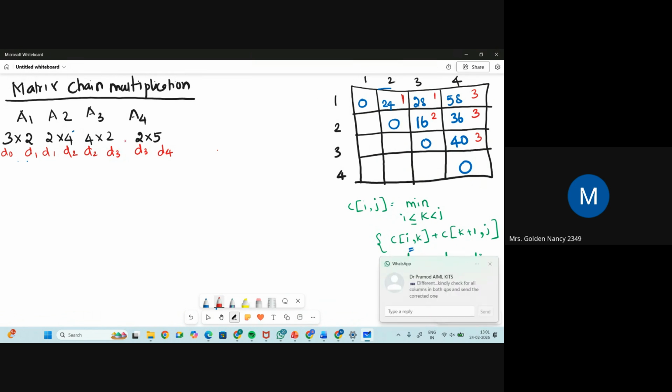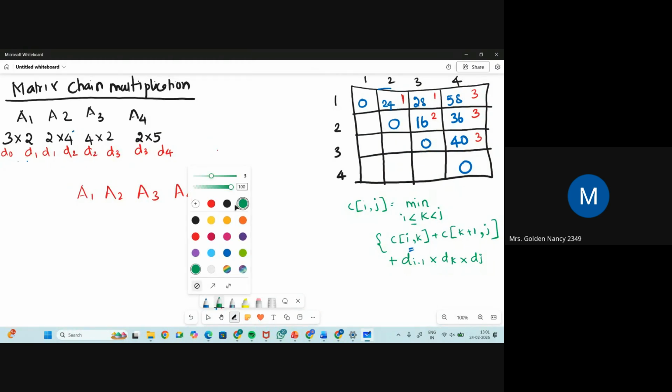So how to do it? I'll tell you the simplest method. A1, A2, A3 and A4 are four matrices. First check the top box, that is 1 cross 4, because this 1 cross 4 is generated by the values of 1 cross 1, 1 cross 2, 1 cross 3. Not only this, but we also took the values of 2 cross 4 and 3 cross 3. Whatever the matrices may be, you have to check only the top rightmost box.